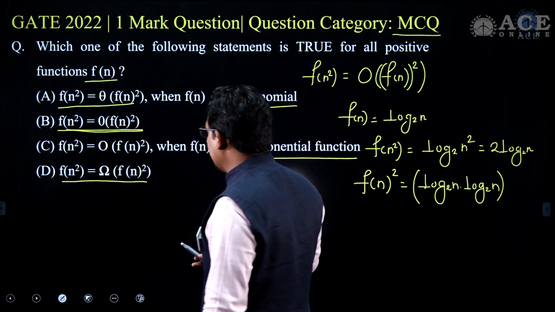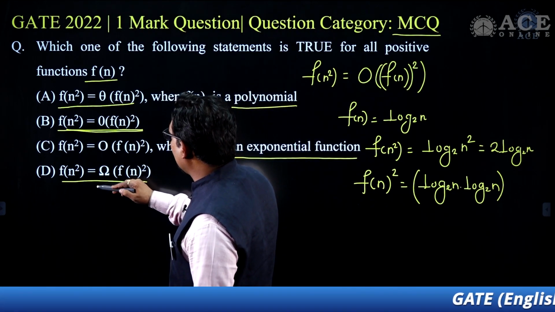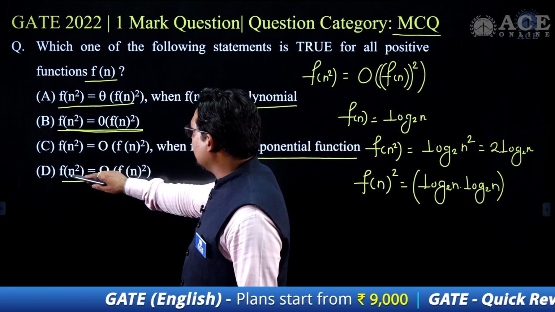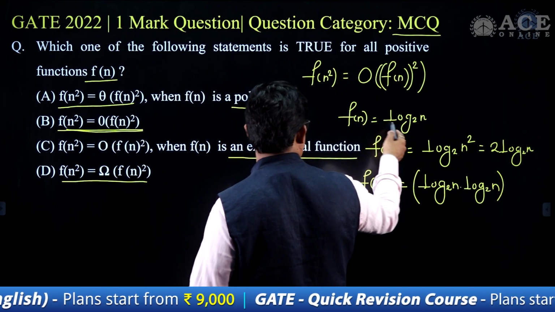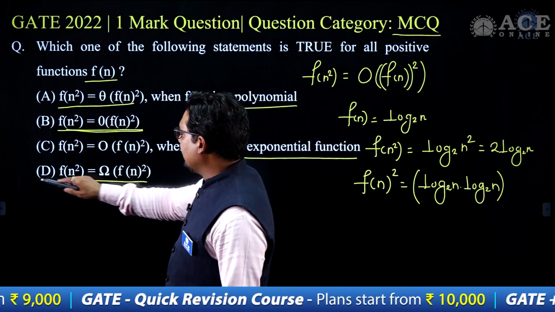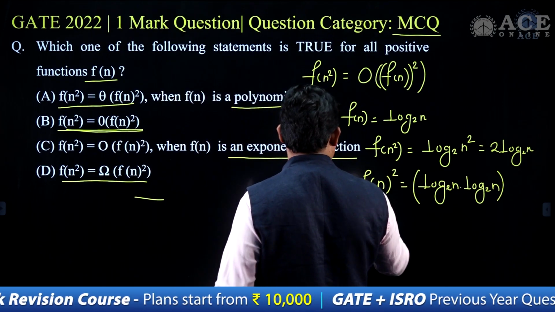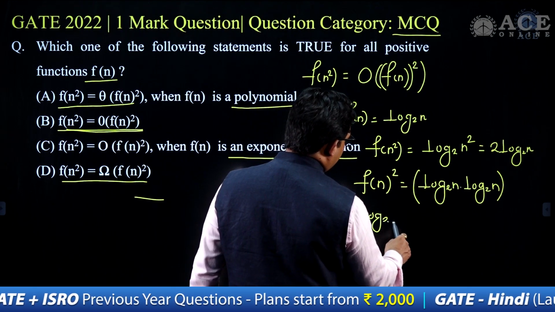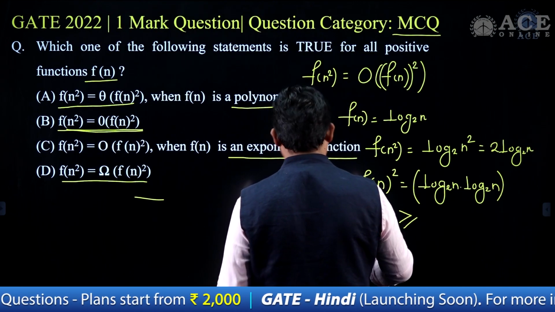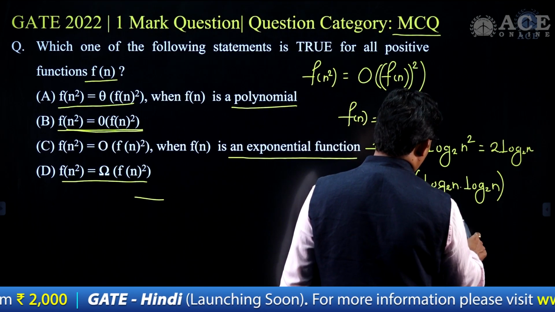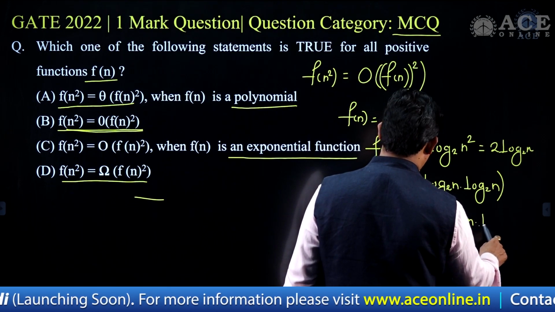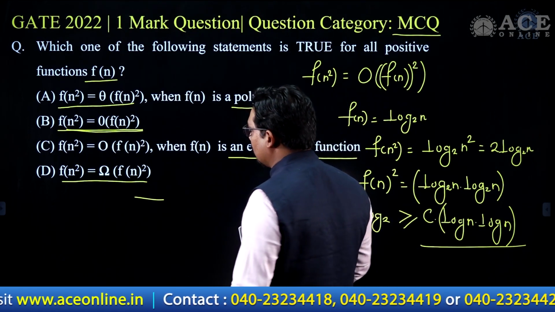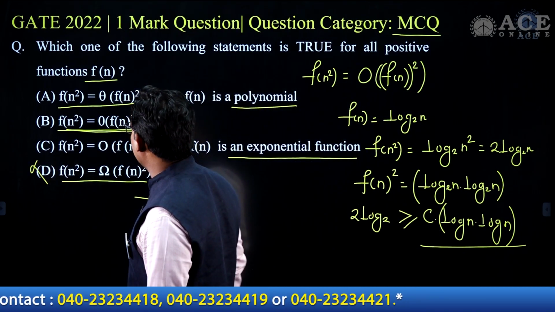Okay, so here I can discard option D, that f of n square is omega of f of n whole square. Though I was discussing B, I can go ahead and discard option D, that f of n square is a greater function. Now here it is saying that 2 log of base 2 n is a greater or equal function than some c times log n into log n. This is not possible, since log of base 2 n is not a greater function than log n squared, and we can discard option D.